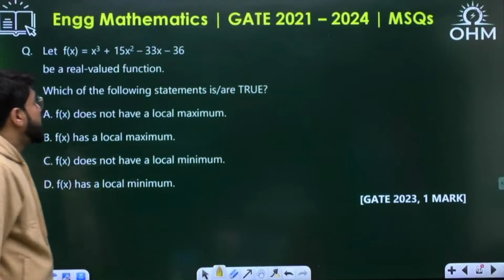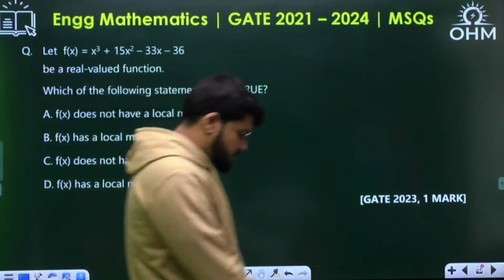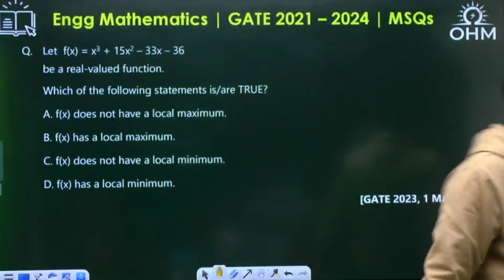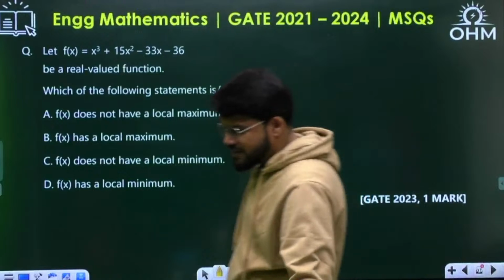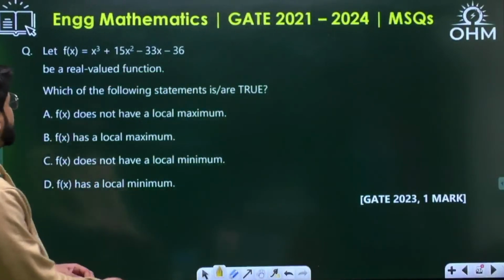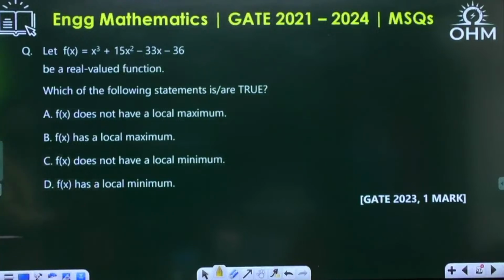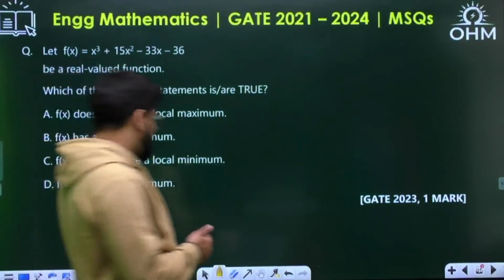Which of the following statements is or are true? GATE 23, 1 mark question. f(x) equal to x cube plus 15x square minus 33x minus 36. Which of the following statements is or are true? f(x) does not have a local maxima. f(x) has a local maxima. f(x) does not have a local minima. f(x) has a local minima. Simple question on maxima minima.